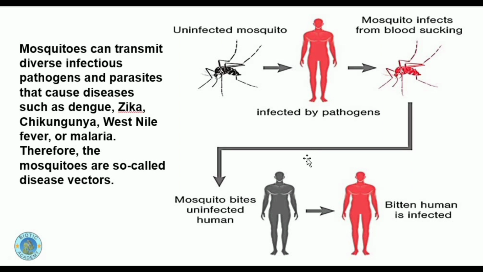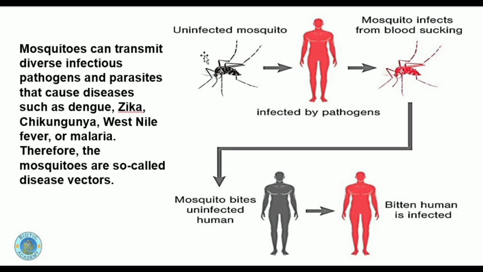Basically, malaria is caused by a protozoan, that is Plasmodium, and the Plasmodium is present in the saliva of the mosquito. This Plasmodium is transmitted from one person to another person with the help of the mosquito bite. Now here you can see the cycle of how this process of malaria infects the human population.